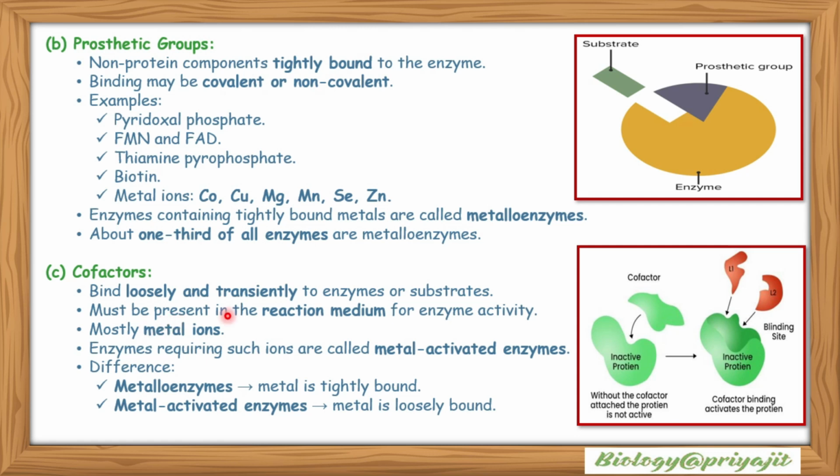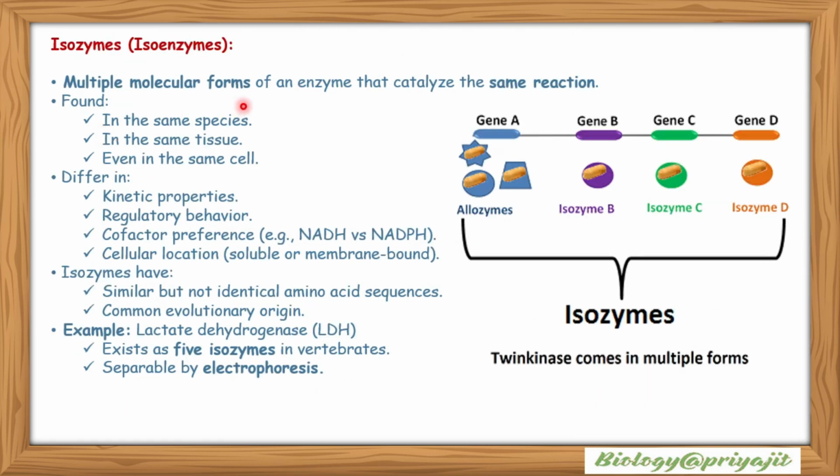Cofactors bind loosely and transiently to enzymes or substrates. They must be present in the reaction medium for enzyme activity. They are mostly metal ions. Enzymes requiring such ions are called metal activated enzymes. Differences include metalloenzymes, where the metal is tightly bound, and metal activated enzymes, where the metal is loosely bound. The cofactor binds with the inactive protein and, after binding, makes it active. Isoenzymes: multiple molecular forms of an enzyme that catalyze the same reaction are the isoenzymes or isozymes.